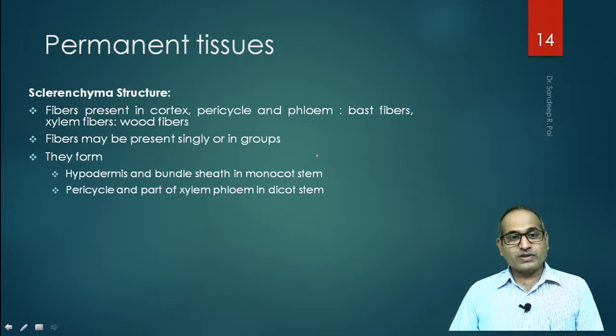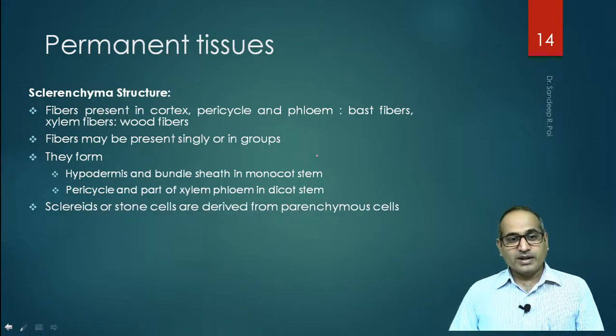Pericycle and part of xylem and phloem in dicot stem. So their presence is also in the pericycle and part of xylem and phloem in dicot stem. The earlier section was for monocot, hypodermis and bundle sheath, and when it comes to dicot, we say that it is pericycle and part of xylem and phloem.